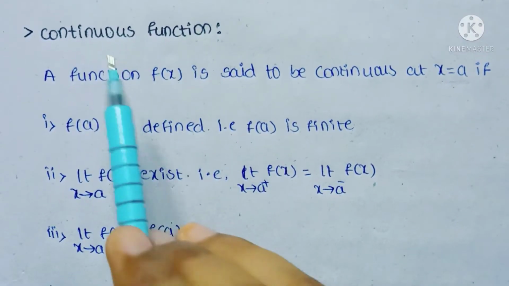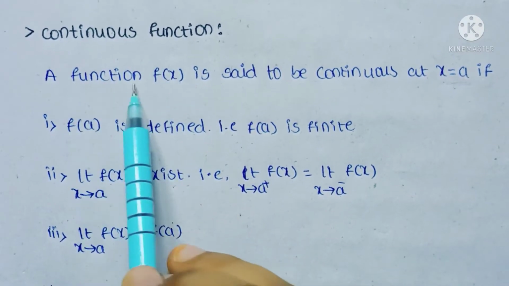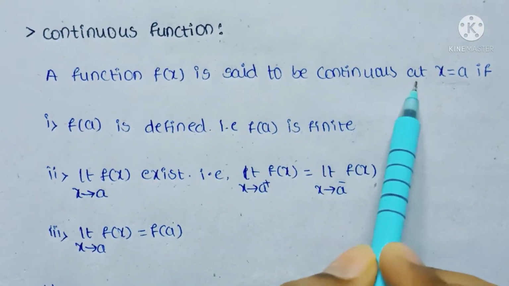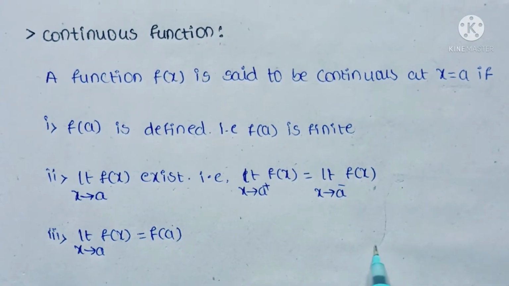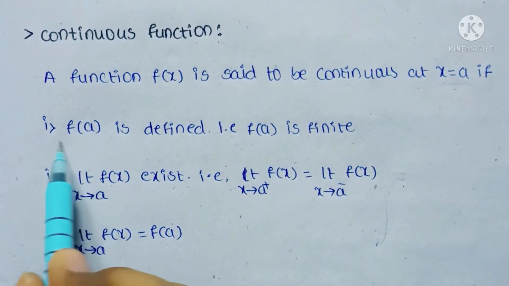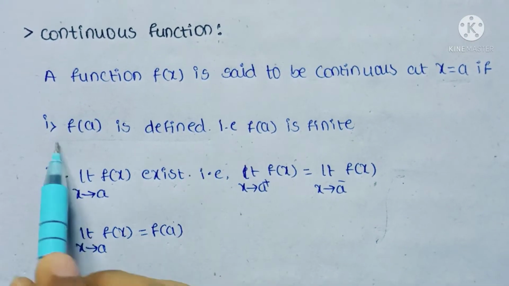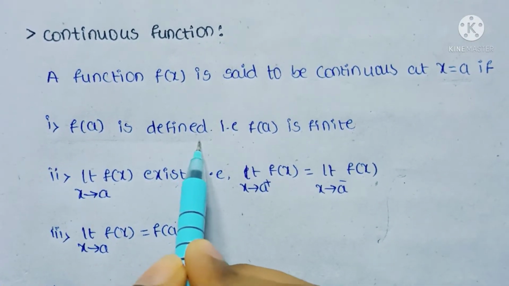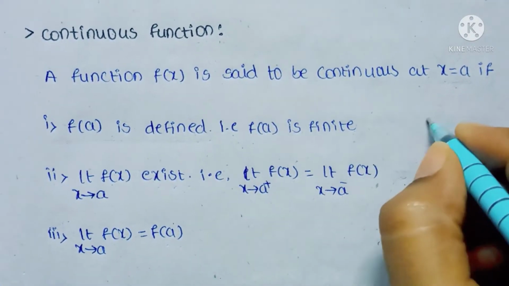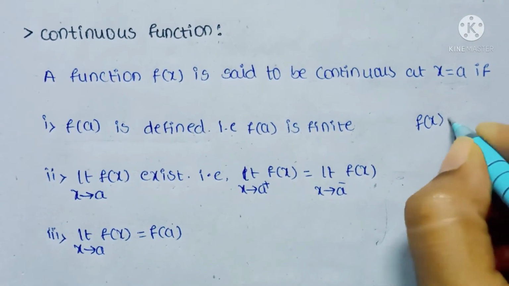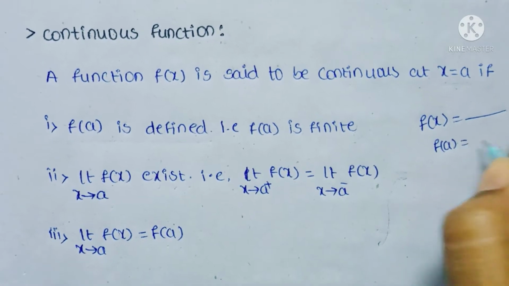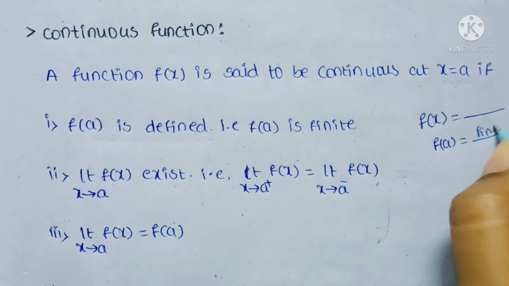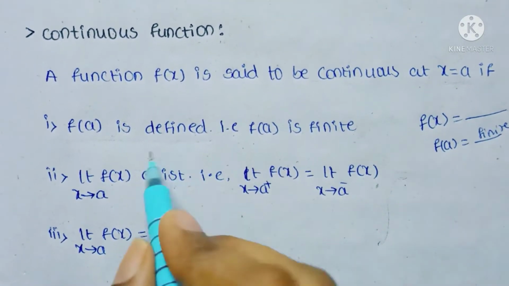Okay, and coming to the topic continuous function, a function f of x is said to be continuous at x equal to a if it satisfies these three conditions. If you see the first condition here, f of a is defined. F of a is defined means for a given function f of x, if you find the f of a value, then you get a finite number.